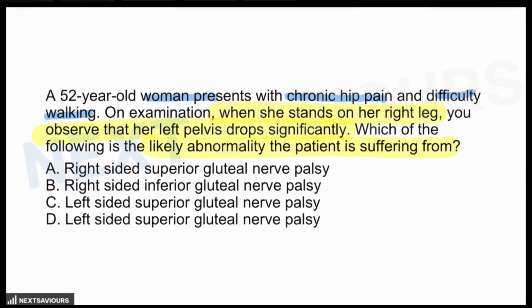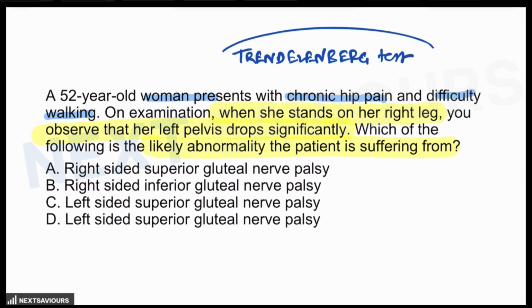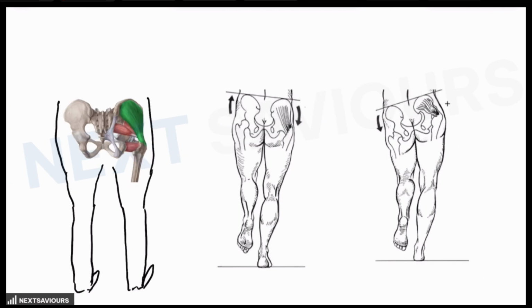So basically, the question is asked from the topic, that is Trendelenburg test. This question was asked for the first time in the 2014 JIPMER examination, and since then it has been asked multiple times. So let us start with the basic pathophysiological mechanism behind it.